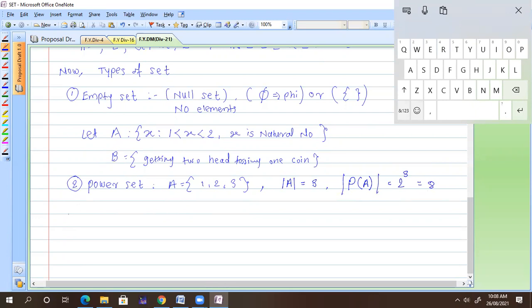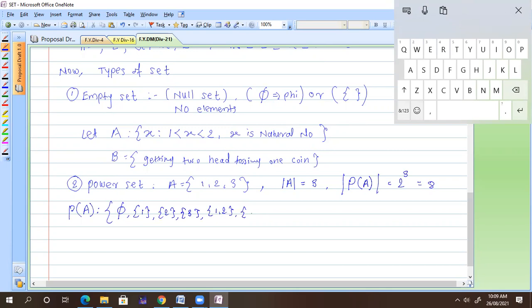First I write down P of A. First subset is always an empty set. What is next? Yes, tell me. Singleton 1. So I can write down singleton 1, similarly singleton 2, singleton 3. Next, 1, 2.